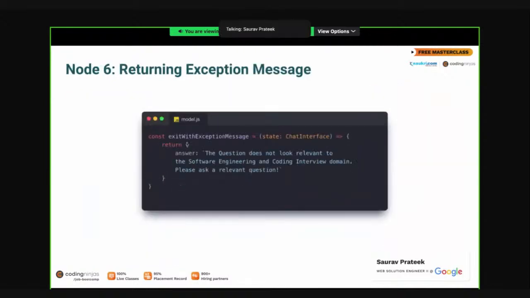Let's see. So here, this is the exit with exception message. What it is doing is simply saying that the question does not look relevant to the software engineering coding interview domain. Please ask a relevant question. So we are telling our chatbot that if I'm asking some irrelevant question, then return this response. That is the end point of the chatbot. If anything goes south, this is the response you can expect from the chatbot.